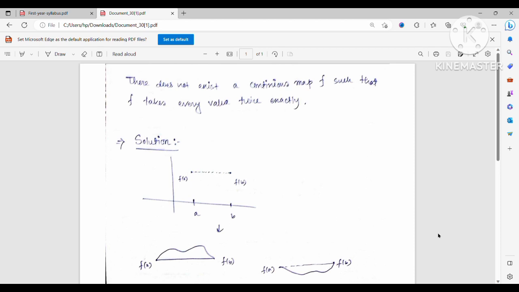So today I am going to discuss an interesting real analysis problem. The question says: does there exist a continuous function from R to R taking every value exactly twice? You have already seen the question in the thumbnail. Actually, there does not exist any continuous function satisfying this property.